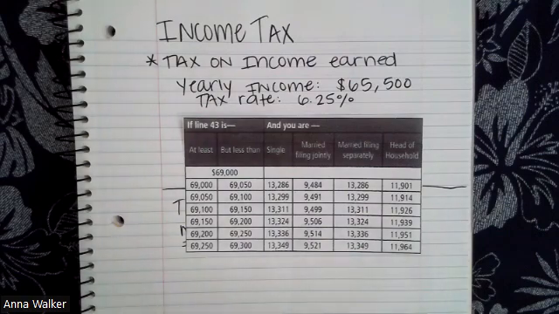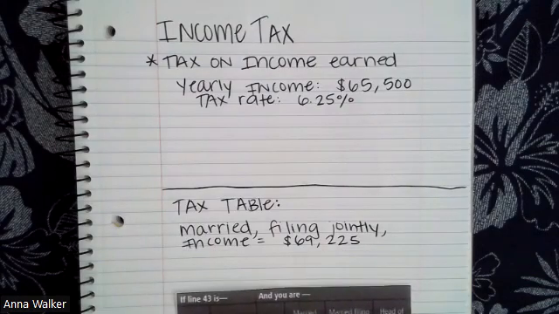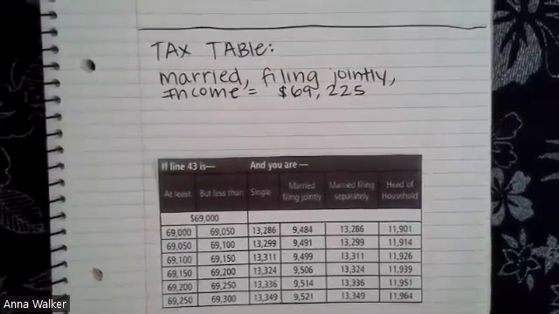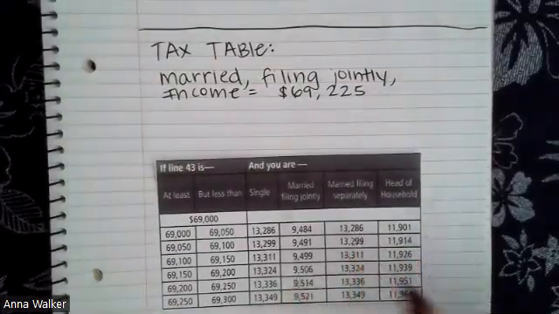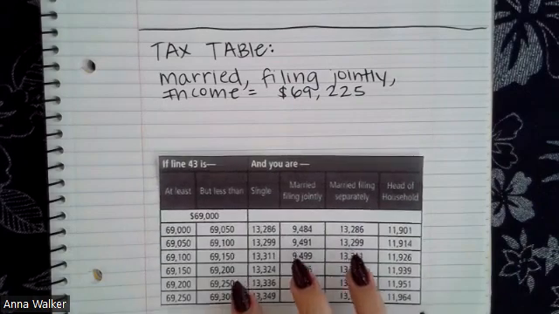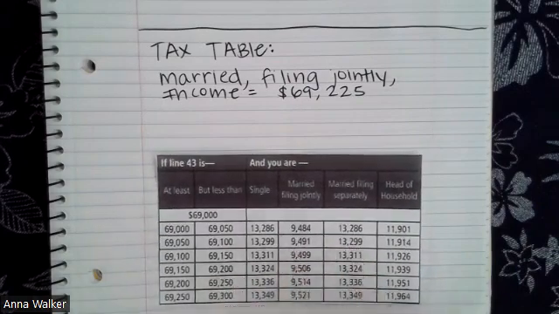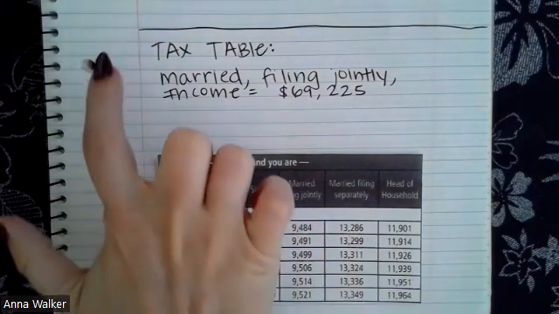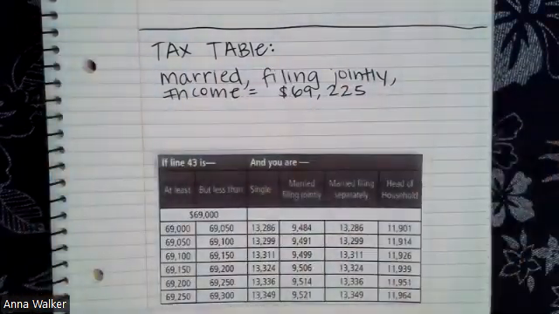If your teacher did not give you this, I would take a moment to pause and copy this down. You can copy it down at the bottom of your notes. Maybe take the last 8 to 10 lines of your notes and create this income tax table. If you did get a printout, you can simply tape or glue it to the bottom of your notes. You can do that at the start or at the end, but take a moment to pause and copy that down. And after you do that, we're splitting our page in half, so it's ready to go for your notes.